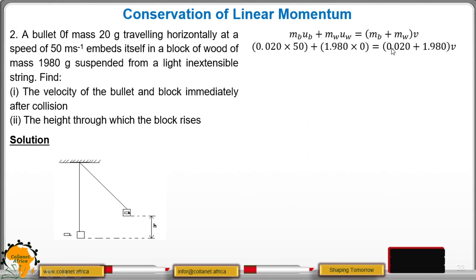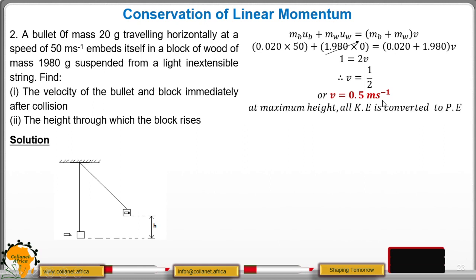So the total mass will be 0.02 plus 1.980 multiplied by the velocity. Now this will cancel out because any value multiplied by 0 becomes 0. And therefore, when you multiply this, it will become 1, and this value will be 2v. Then you divide through by 2, our v will be a half, which is 0.5 meters per second.